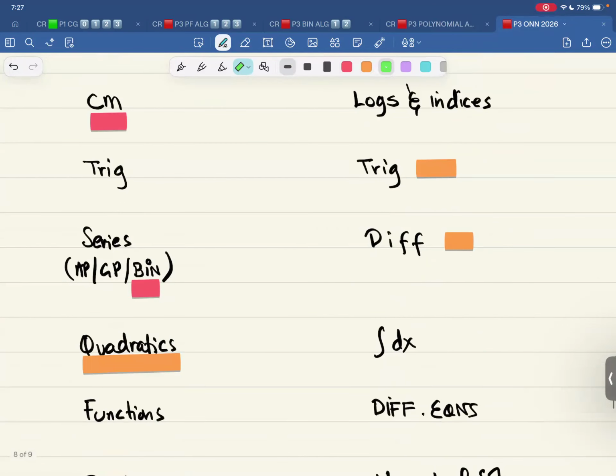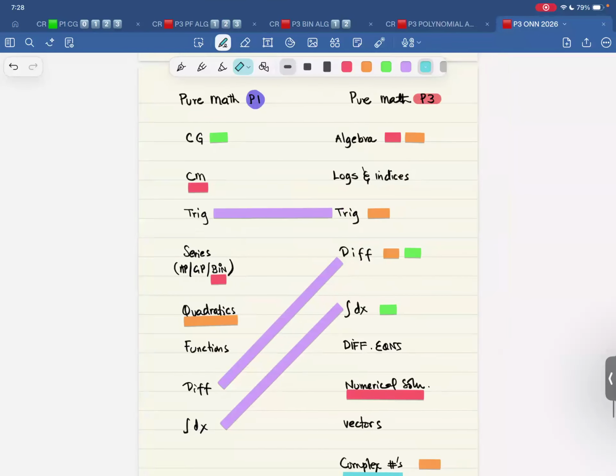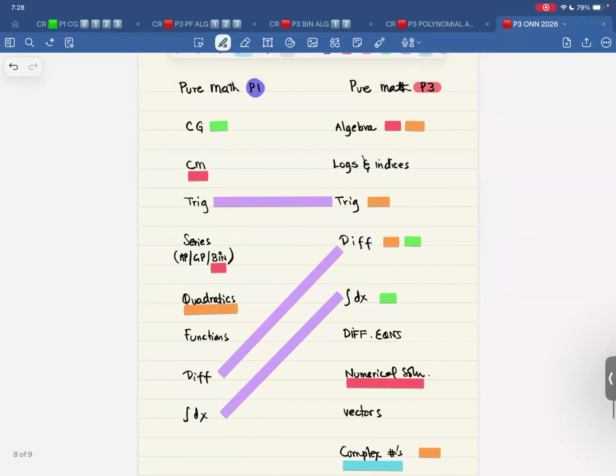And then vectors from O level maths, complex numbers, that is like basic maths. So basic maths is required. So technically, every single chapter is linked. Now have a good look. Take a picture if you want to, a screenshot if you want to. So that is the connection between pure maths 1 and pure maths 3.